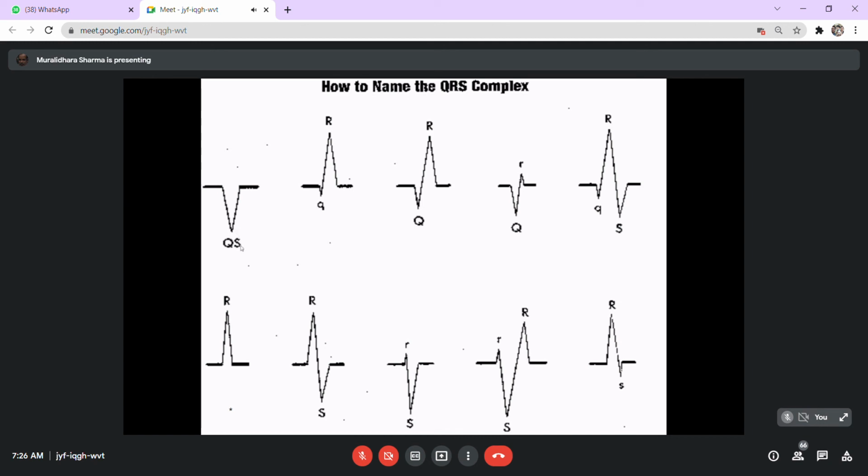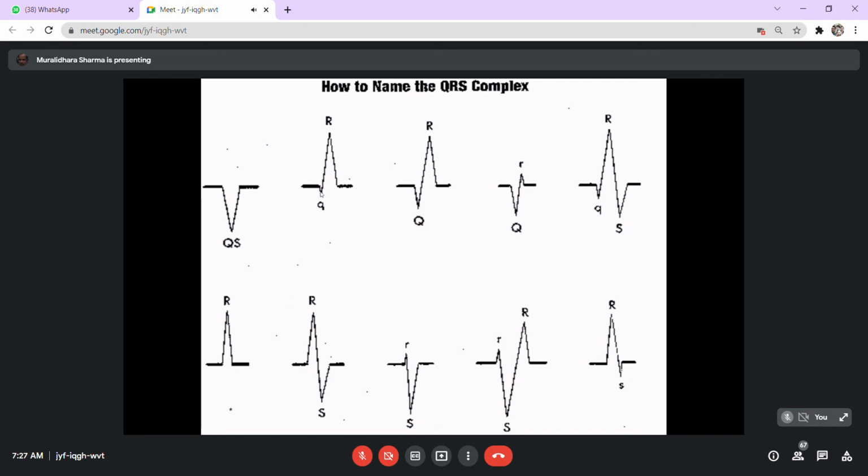But this is hypothetical. Suppose you have a wave where it's only a downward movement, then you say that there is no R wave, it's only QS. Suppose in the other way, it is only an upward wave and a downward wave is not there, then it's an R wave only. There is no Q and S points. But practically this won't occur. But I have just put in these points to highlight the convention of naming these points.